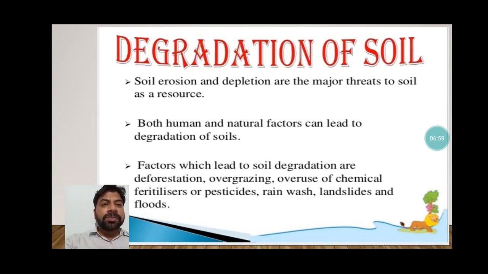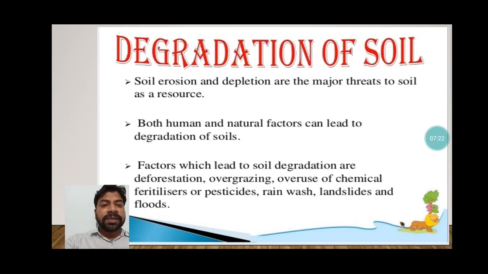Degradation of soil. Soil erosion and depletion are the major threats to soil as a resource. Both human and natural factors can lead to degradation of soil. Understand, this is talking about soil erosion, students. When we talk about the degradation of soil, it means its quality is deteriorating either by human beings or natural factors.